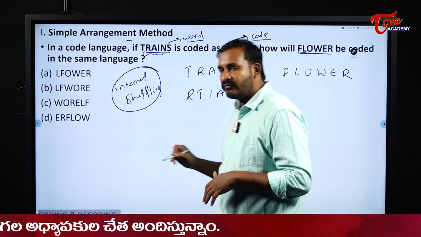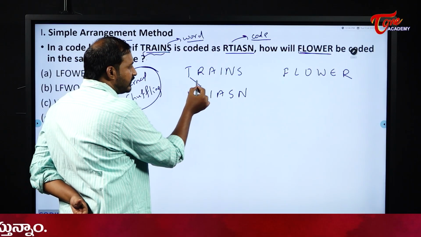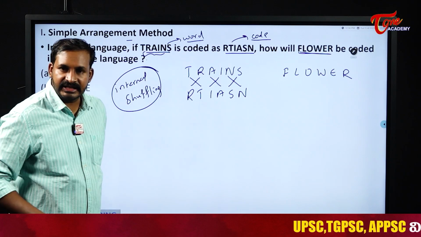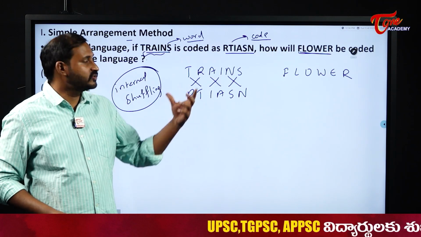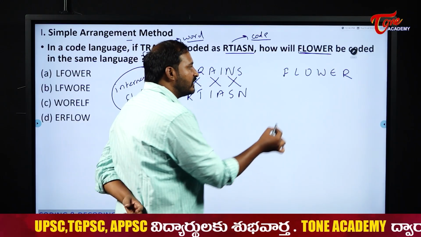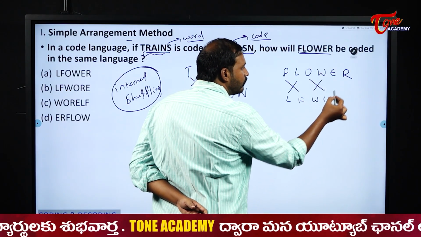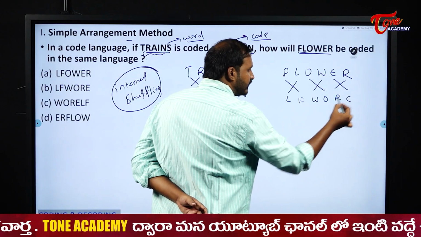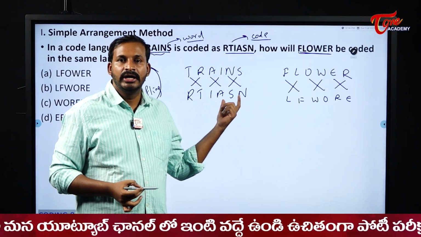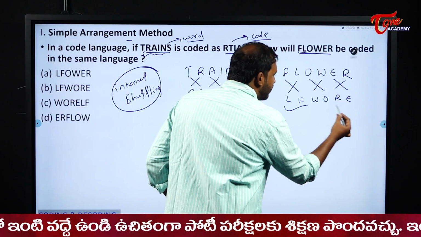How will flower be coded? Okay, this is the question they are asking us here. Now please observe trains, how it is coded. T and R, two letters are interchanged, right? Yes sir, two letters are interchanged. So the same thing should be done for flower. What will happen for flower? F and L will go here, so LF. O and W will be interchanged, so WO. E and R will be interchanged, so RE. Understood? So what is happening here actually, students? Two letters are interchanged here. So the same thing is happening with flower also.